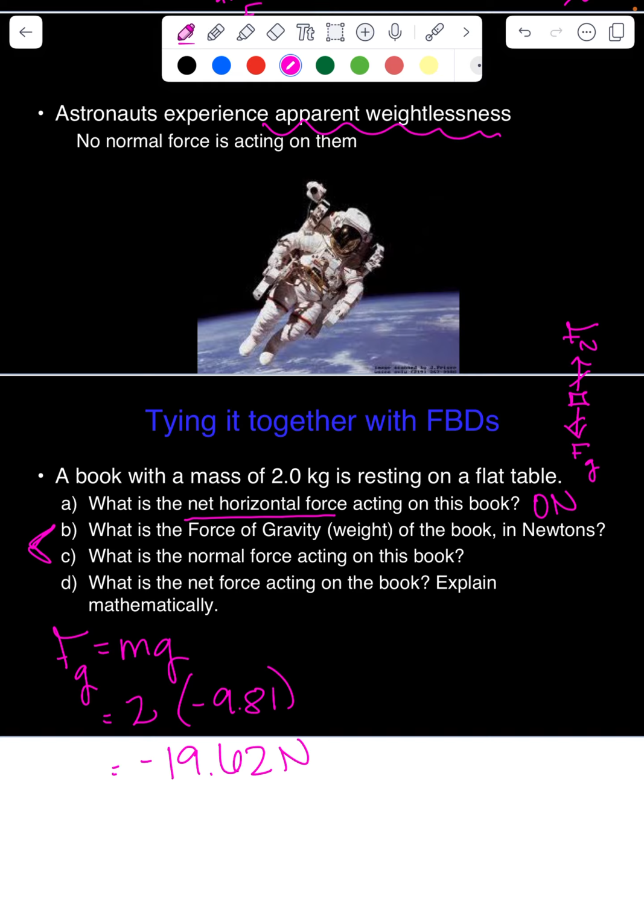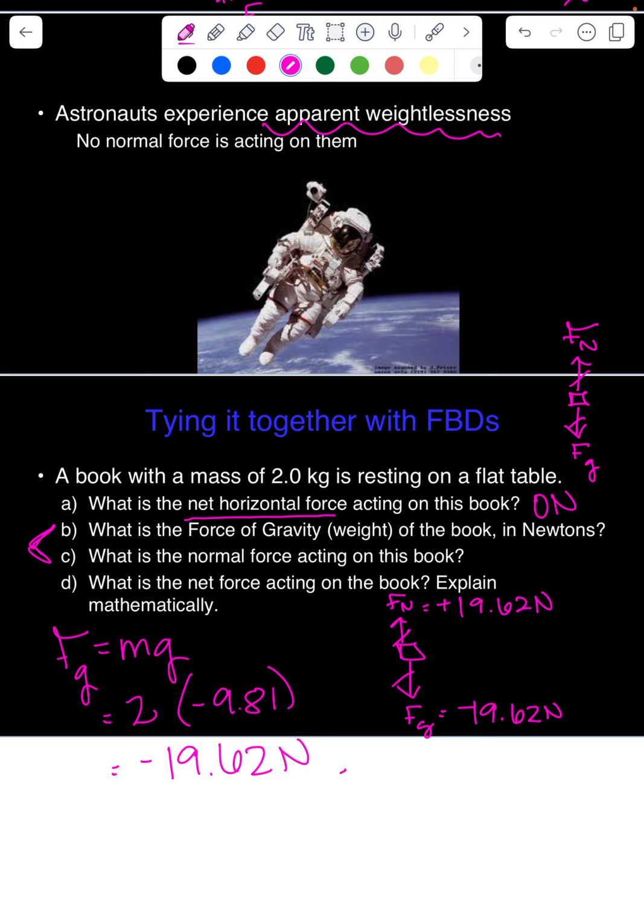I'm going to rewrite this free body diagram right here. If we know that gravity is negative 19.62 newtons, then for them to be balanced, normal has to be equal and opposite to that. So if gravity is a negative 19.62 newtons, that means normal is a positive 19.62 newtons.